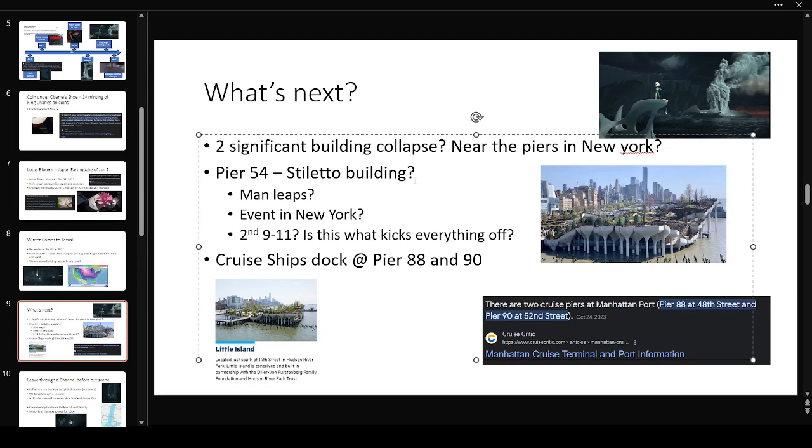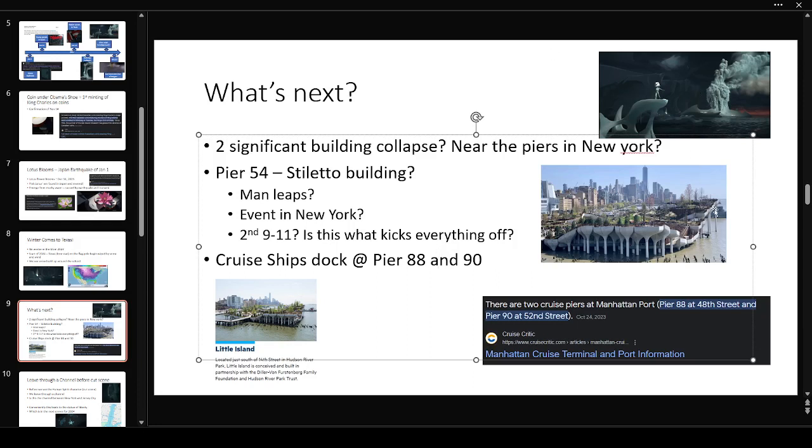So I think that this is happening in New York, perfectly timed with iPet Goat 2, the second 9-11, okay? So does all of iPet Goat 2 kick off with another 911 in New York?